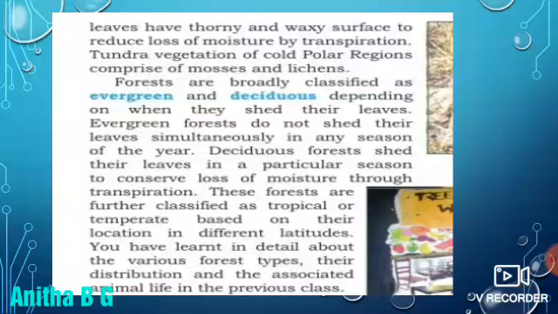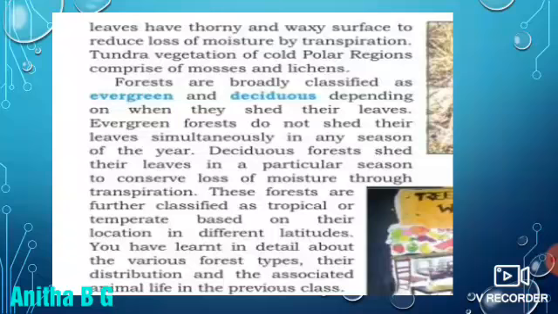Deciduous forests shed their leaves in a particular season to conserve loss of moisture through transpiration. In the deciduous forest, the trees shed their leaves to avoid the transpiration of water, so it conserves the loss of moisture by shedding leaves. Evergreen forest does not shed its leaves in a particular season of a year, and the deciduous forest trees shed their leaves in a particular season to conserve moisture. I hope you got this.